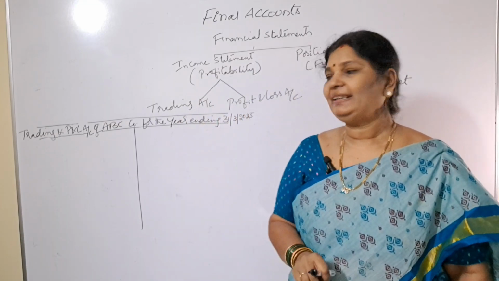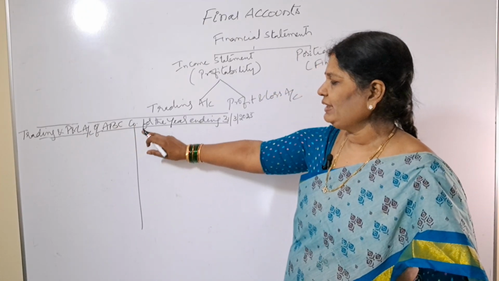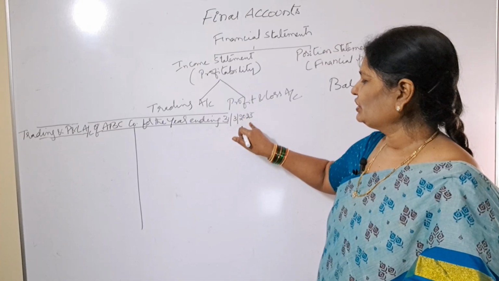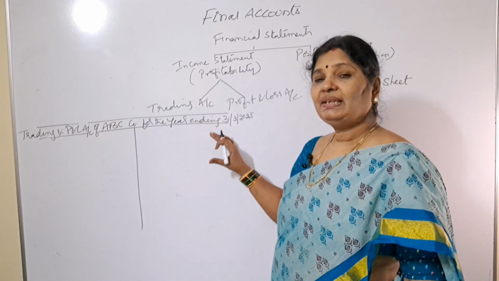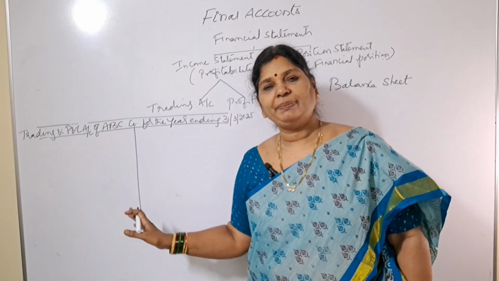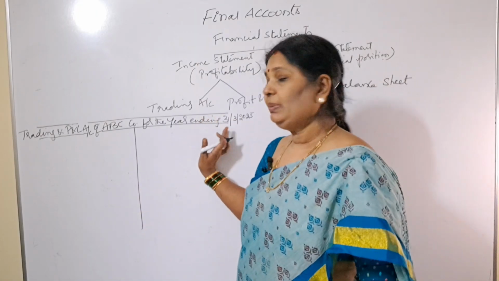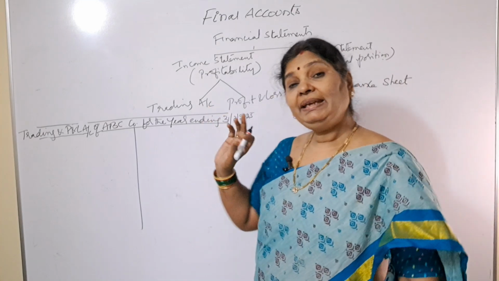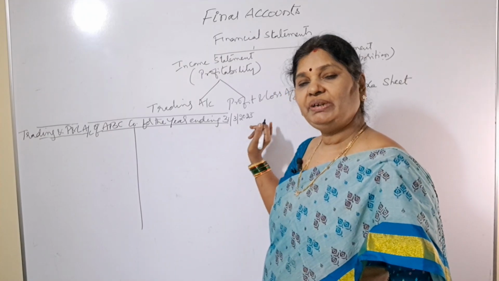I will show you trading account and P&L account in one place. So how will you write the heading? We'll write Trading and P&L Account of ABC Company for the year ending 31st March 2025. Here we are not showing a date column separately like we did in ledger accounts, but we will prepare trading and P&L account for the year ending 31st March 2025.